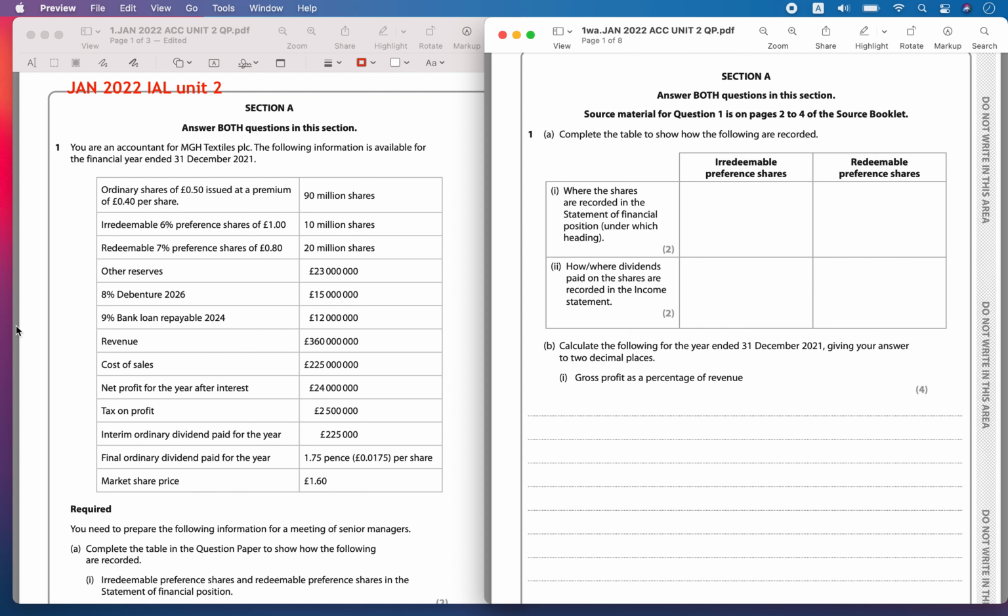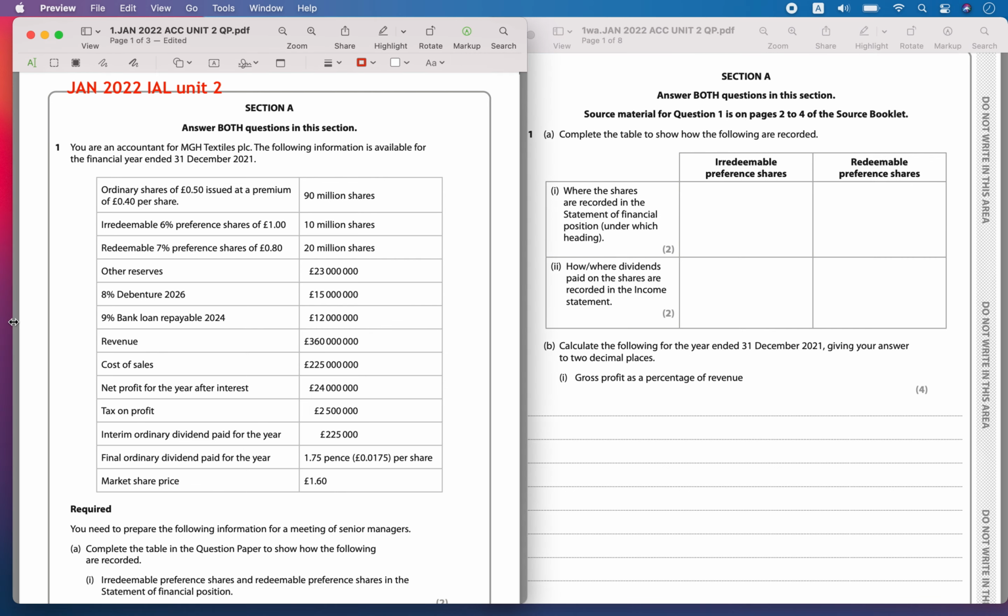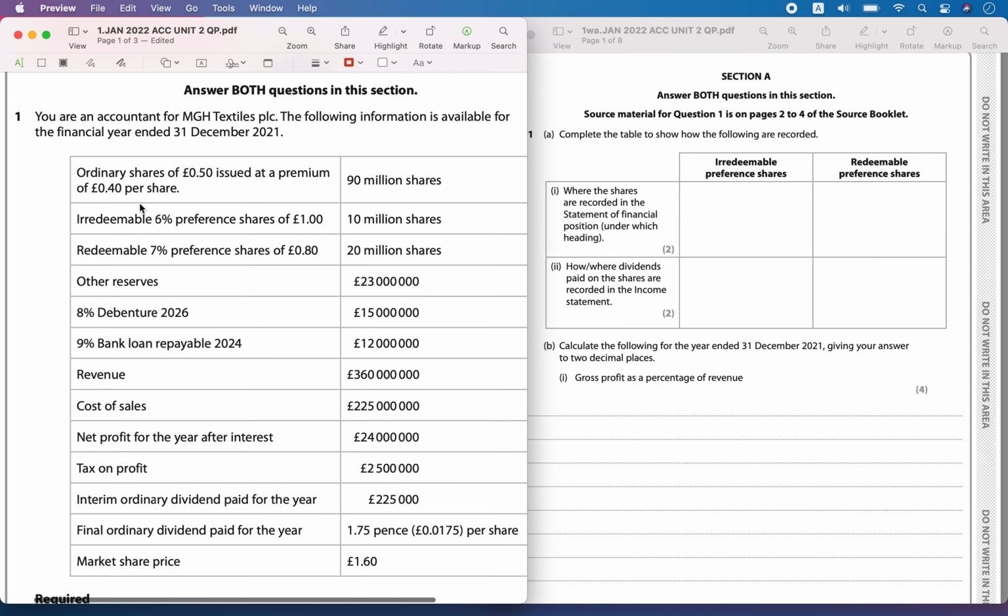Hello, today we are solving the Jan 2022 IAL paper, Unit 2. Here you are the accountant for MGH Textiles PLC. The following information is available for the financial year ended 31st December 2021.